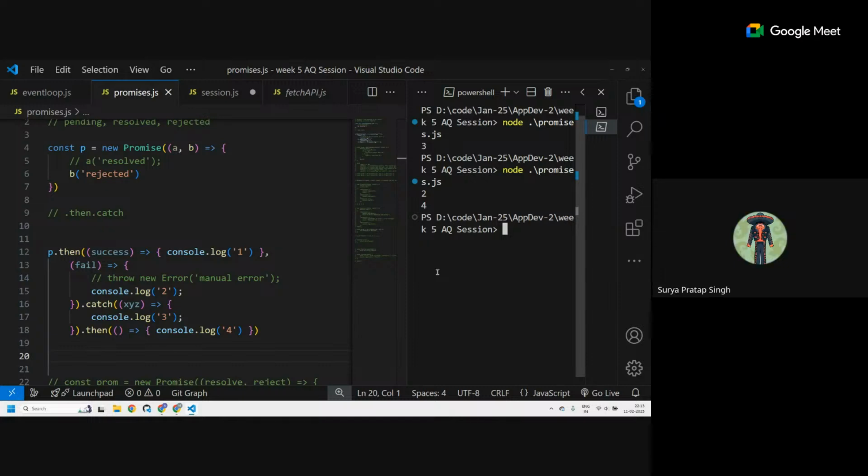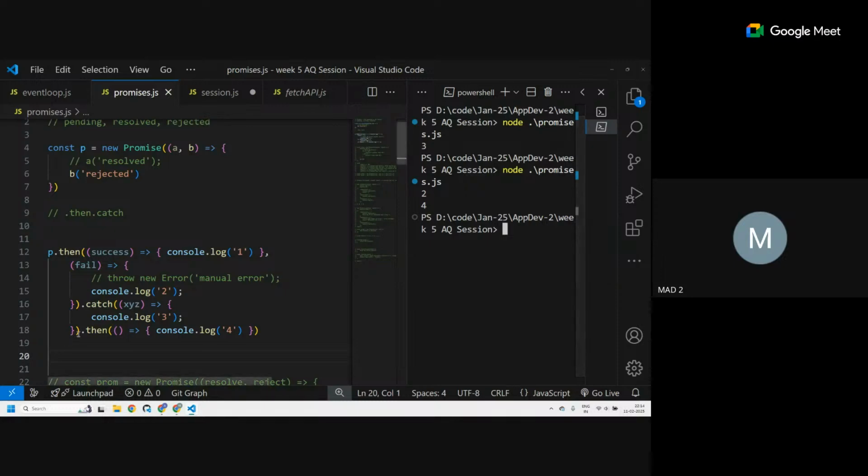Now, initially on line 12, we are using dot then for handling the resolution of the p variable. Yes. So for the same scenario, if we want to handle line 18, we need to have a separate promise, na sir? No, that is the thing. You don't need to have a promise over here. All the dot thens will be executed if there is no error. Okay, so in short, we can handle error only one time, but we can handle resolution as many times. No, you can handle errors also.